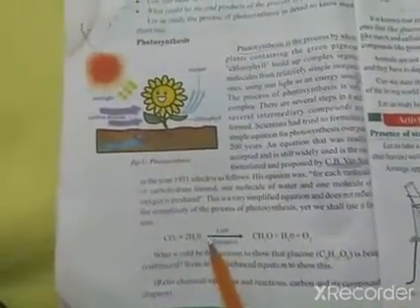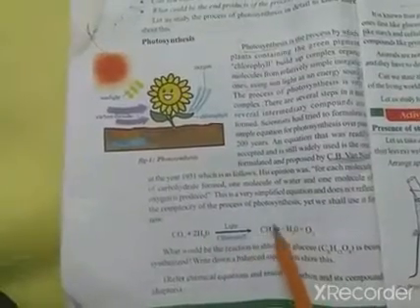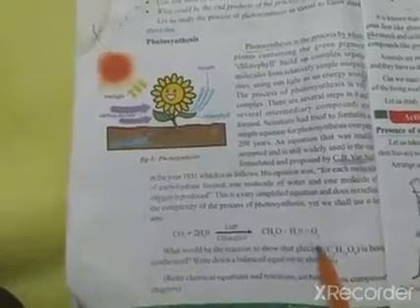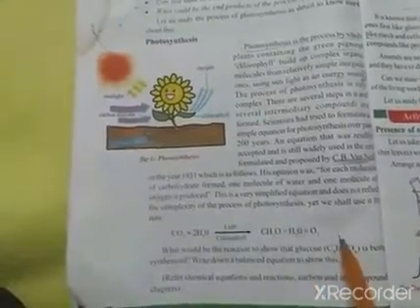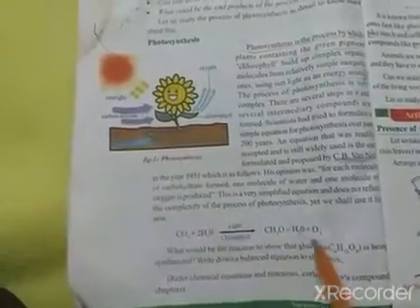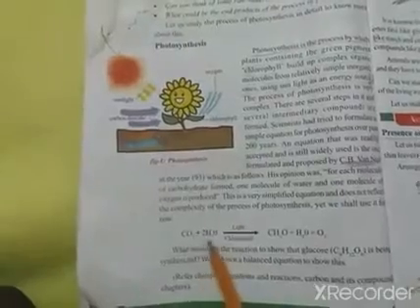By taking sunlight inside chlorophyll, what will happen? CH2O, meaning carbohydrate, plus H2O plus O2. H2O means water, O2 means oxygen. So these are the products of photosynthesis, and these are the reactants of photosynthesis.